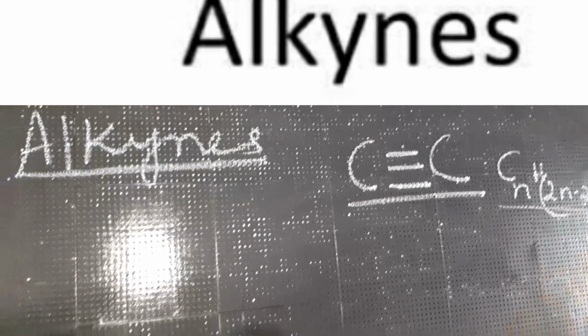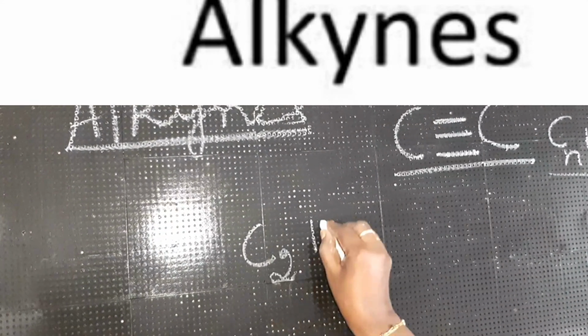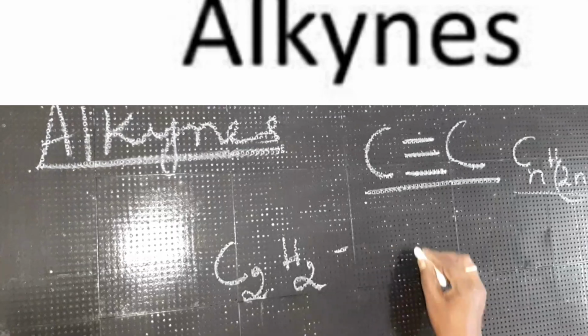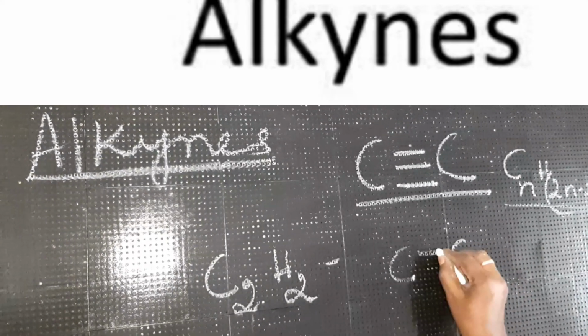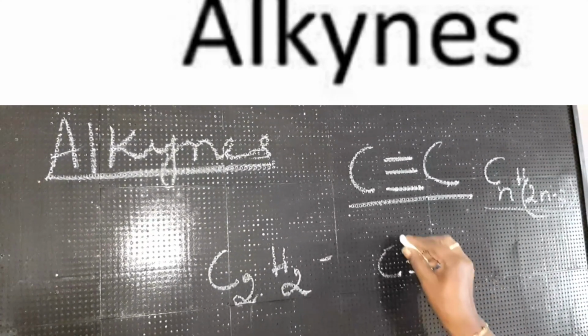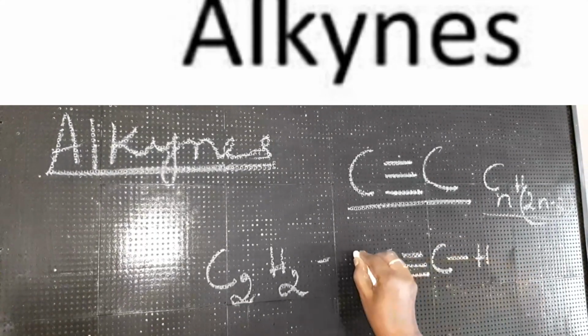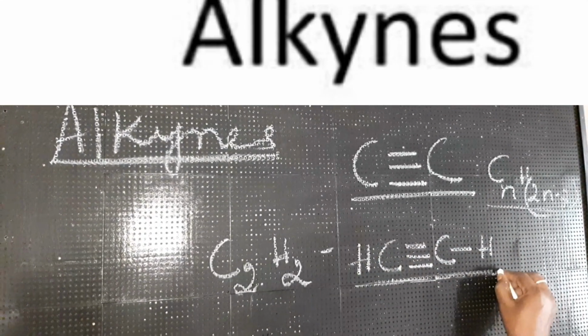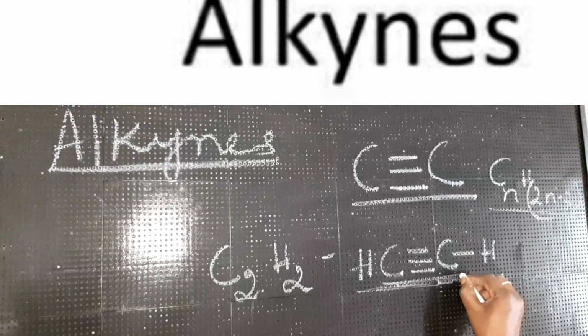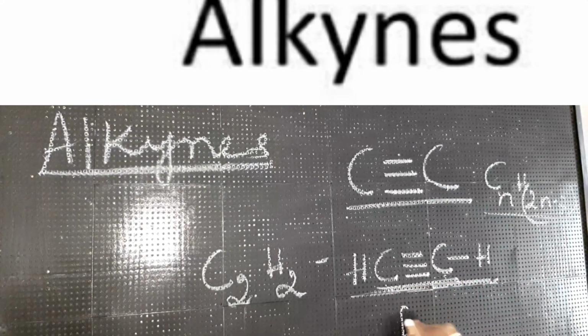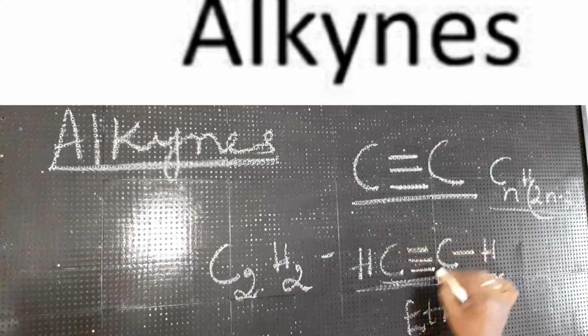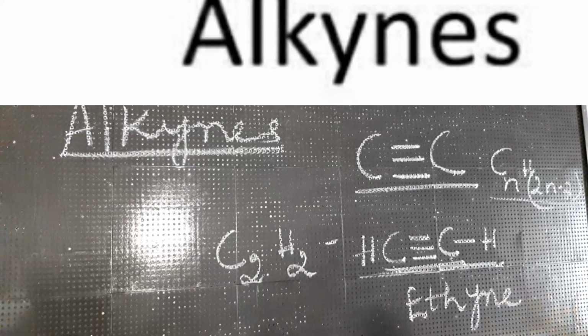For example, if you take C2H2, how do you write the structural formula? 2 atoms of carbon with the triple bond, H and H. So what is the name of this compound? You are going to write eth, and triple bond, yne, ethyne.